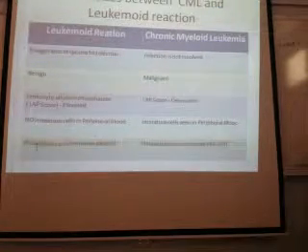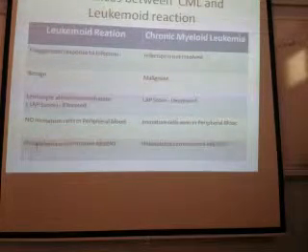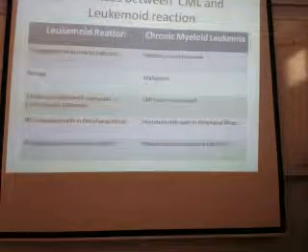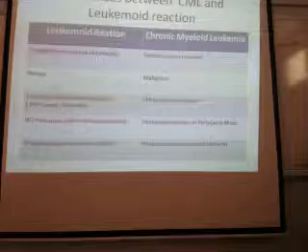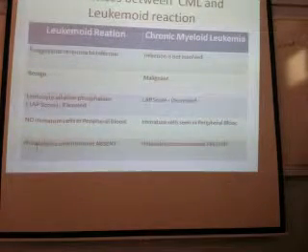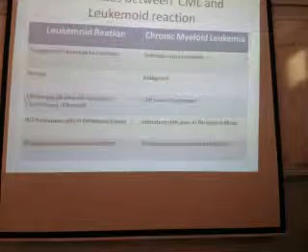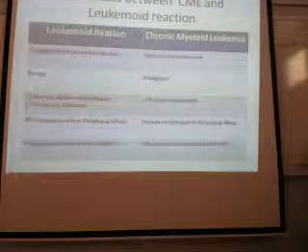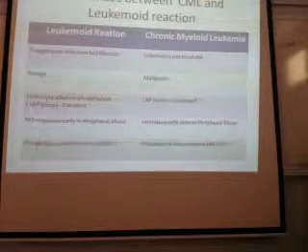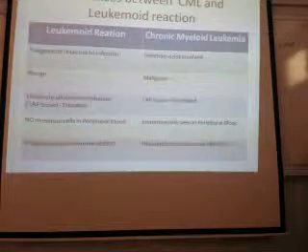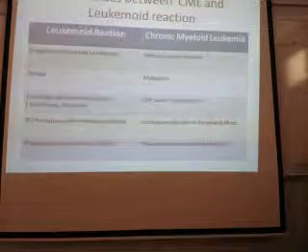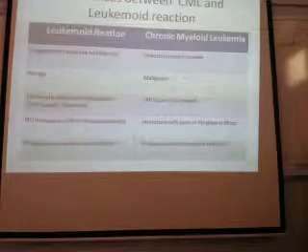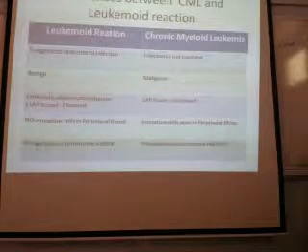Sometimes the count will be 50,000, and in CML also the count will be 50,000. So you have to differentiate whether this is CML or just an infection. Leukemoid reaction is the exaggerated response to infection. This is not a malignancy. So leukemoid reaction will be benign, whereas leukemia is malignant. You have to do this test. This is very, very important. If you do this test, then you can easily differentiate. And the clinicians mostly do only this test to differentiate whether it is an infection or a leukemia.